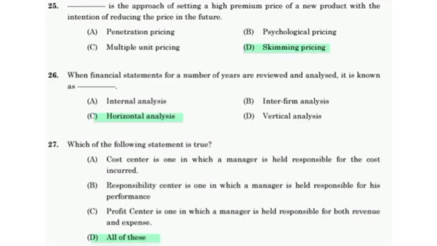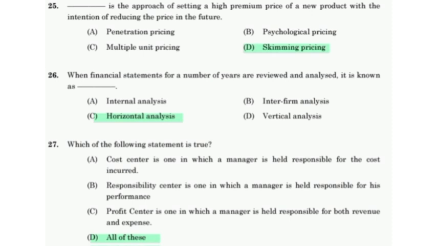Skimming pricing is the approach of setting a high premium price for a new product with the intention of reducing the price in the future. When financial statements for a number of years are reviewed and analyzed, it is known as horizontal analysis.